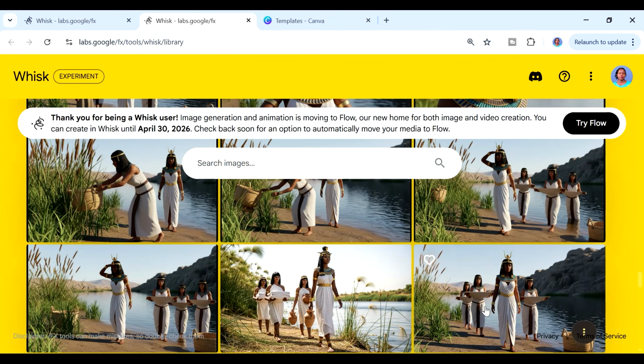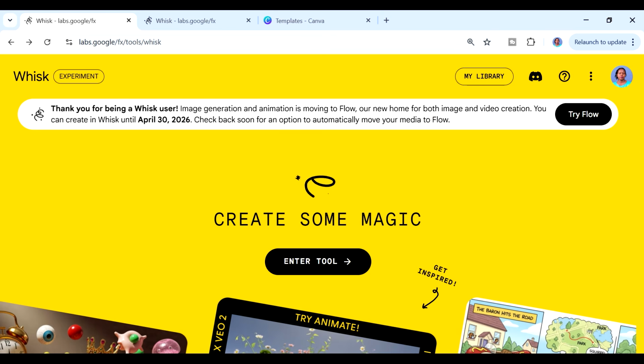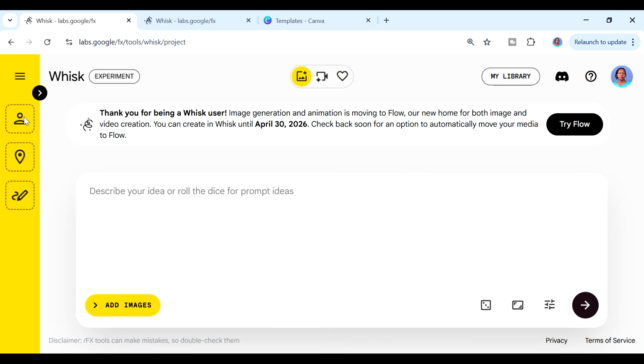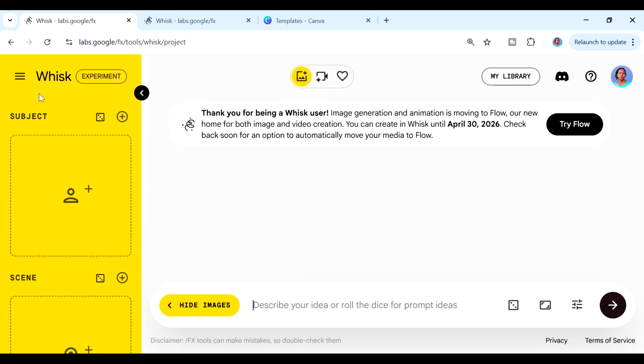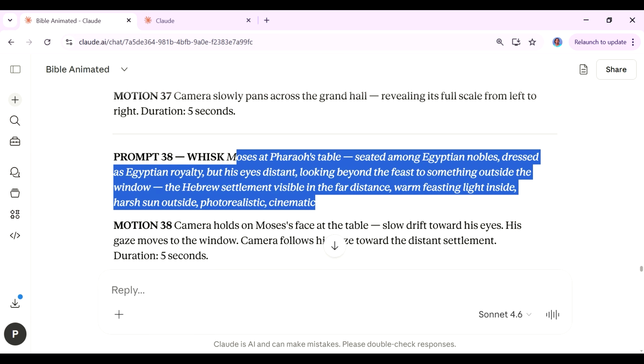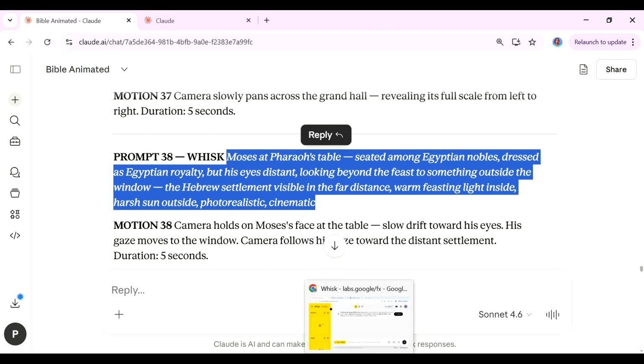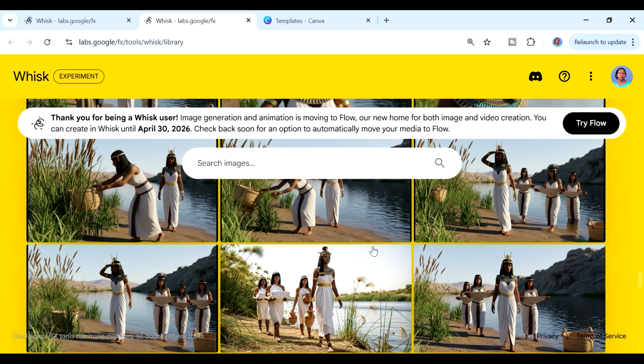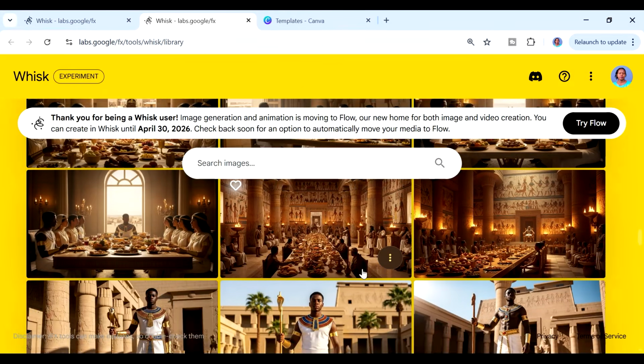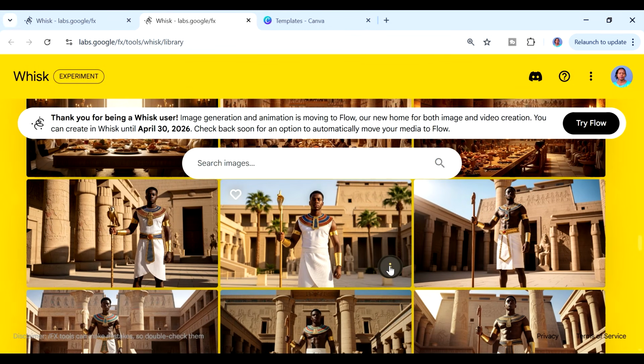Now, to use Whisk, you just need to be on the home page, and then you're just going to create. So you can see we have these tools on the left hand side here. So in case you wanted to create a consistent character, you'd upload an image of a character that you want to create the image with. For example, I'm going to copy this prompt here of Moses at Pharaoh's table, and then we are going to come here so that we can download one of the images of Moses so that we have a consistent character. We can just download this one here. Yeah, we'll just upload this image here.